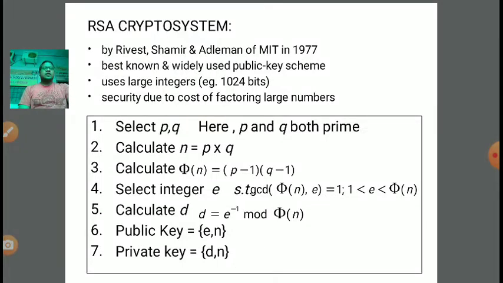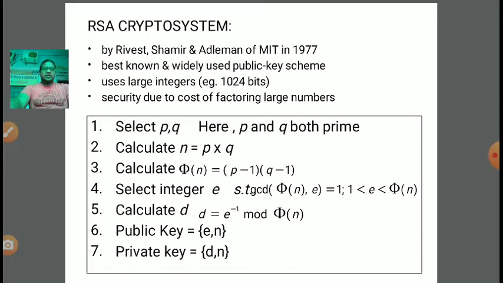So how does the RSA name come into the picture? Basically it is given by three scientists. From Rivest, R is taken. The second scientist's name is Shamir, S is taken, and Adleman, so from that A is taken. So the RSA name became popular for this particular algorithm.